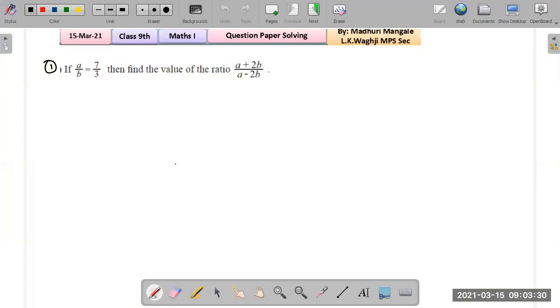All right. So first question is from ratio and proportion. If a upon b equals 7 upon 3, then find the value of this ratio. How do we begin? We start with looking at the coefficients of a and b. If you look at the question carefully, there is this 2 next to b. That means we have to multiply 2 with the b and nothing with a, right? So it's simply 1 upon 2. We multiply 1 upon 2 on both the sides. That is the first step.